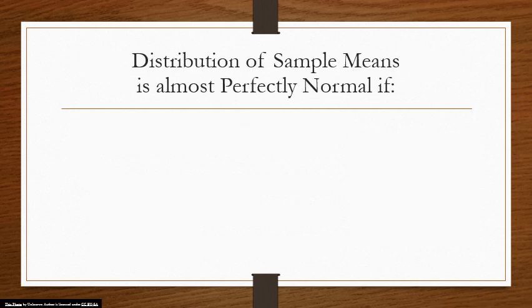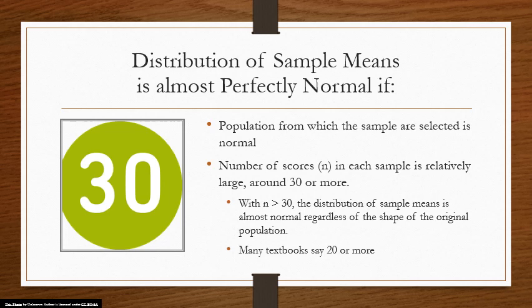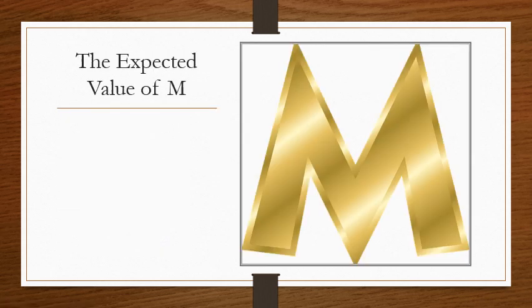So this distribution of sample means is almost perfectly normal if several things happen. First off, if the population from which the samples are selected is normal. Second, if the number of scores n in each sample is relatively large, around 30 or more. With an n greater than 30, the distribution of sample means is almost normal regardless of the shape of the original population. And just keep in mind that many textbooks, if you take other classes, will say n greater than 20 here.